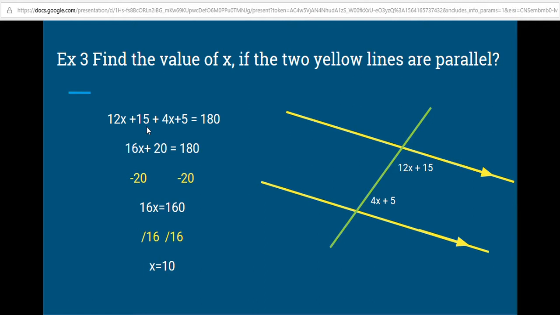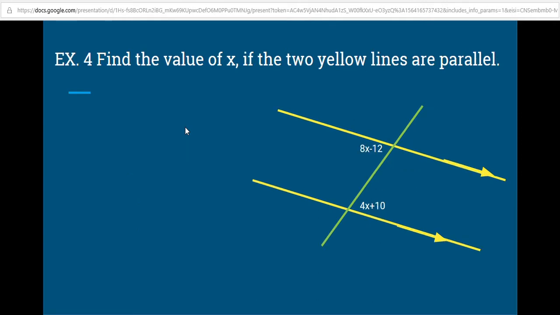So now this is the value of x that makes the two lines parallel. To check ourselves, we could actually plug in 10 for x into both these expressions. So 4 times 10 makes 40 plus 5 makes 45. 12 times 10 makes 120 plus 15 makes 135. 135 plus 45 makes 180. Voila, 12x plus 15 plus 4x plus 5 equals 180. They're supplementary.